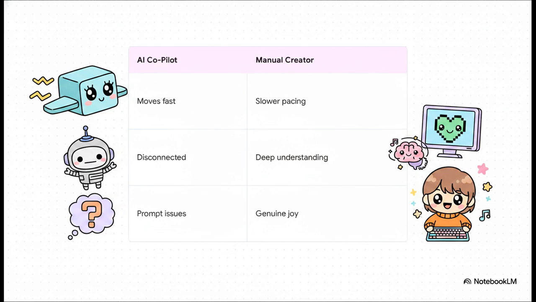If you contrast the hollow burnout of the AI copilot experience with the rewarding feeling of manual creation, the differences are stark. Yes, AI lets you move incredibly fast if you don't care deeply about the underlying systems. But if you do care, you end up feeling completely disconnected. You feel like a passive copilot just sitting there saying, hey, maybe turn left here, without actually knowing how the engine works. Manual creation, on the other hand, forces a slower, intentional pace. It builds a deep understanding, and most importantly, it brings back the genuine joy of programming.